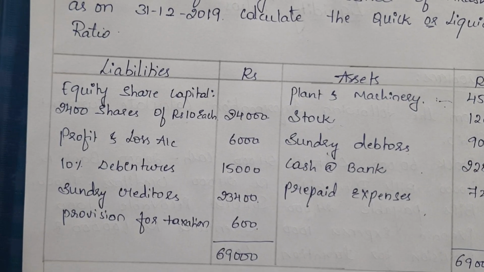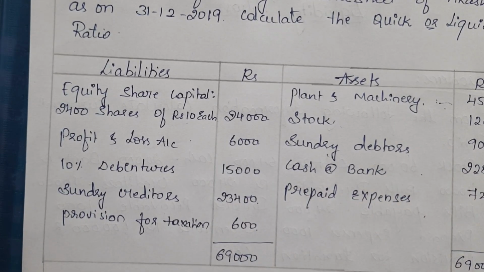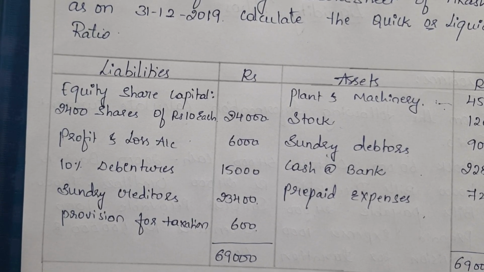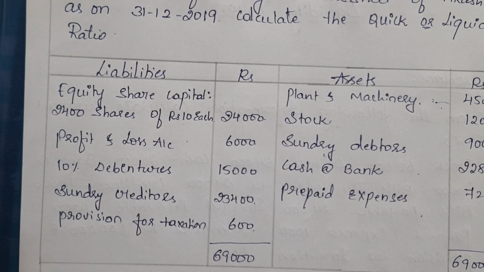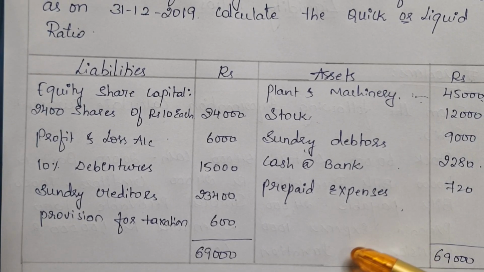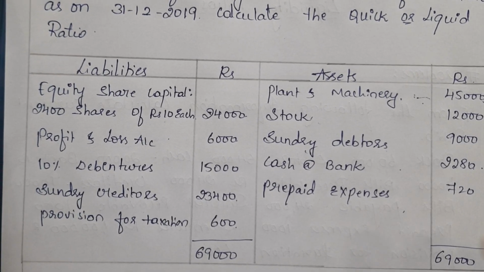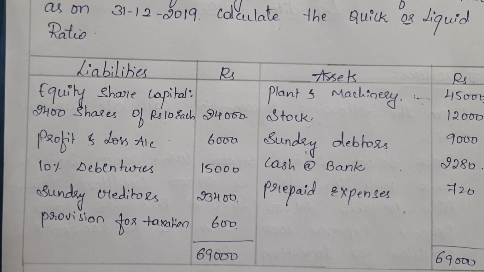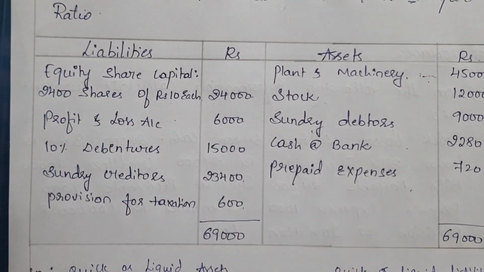Then we have the profit and loss account. Basically this is the profit. Remember, if in the balance sheet the profit and loss account is on the liability side, it is not a loss, it's the profit that the company is trying to hide. If the profit and loss account is on the asset side, usually it is a loss, not a profit. You have to remember that. These we call fictitious assets. We'll discuss about it later, but right now we should not take it into consideration.